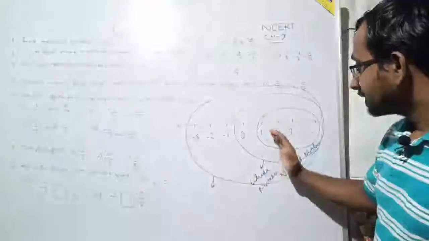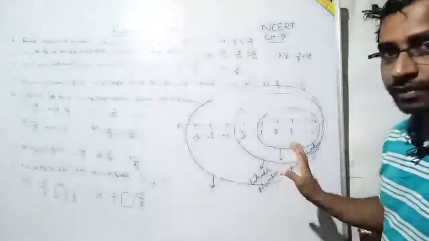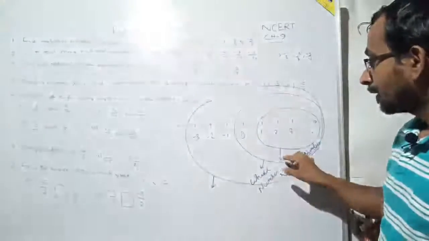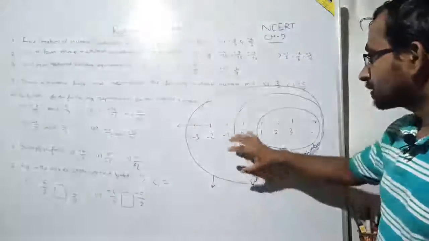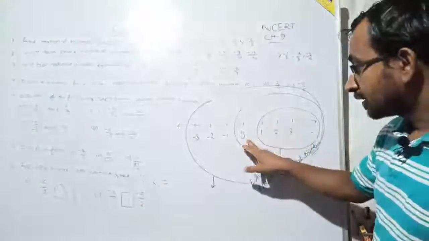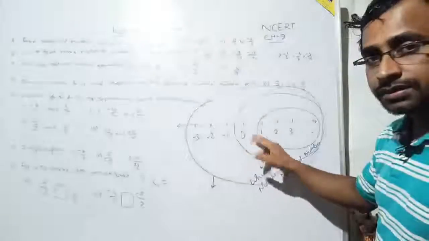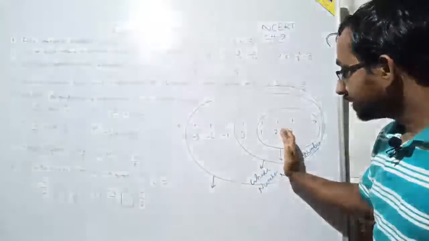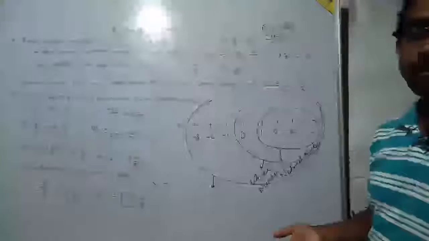All these natural numbers are under whole numbers, but the entire whole number area is not inside the natural numbers. There is another number, 0, which is outside of that area. So we can say that all the natural numbers are whole numbers, but not the converse.